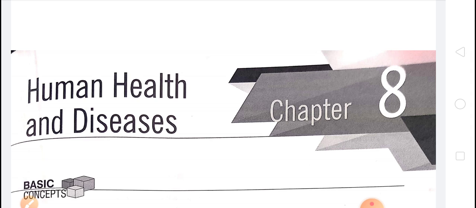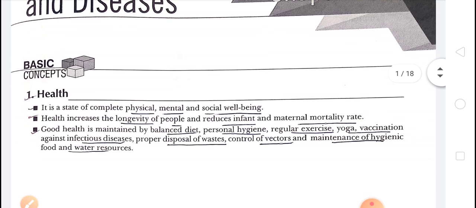Like if the body organs or organ systems do not work properly, they are not coordinated with each other, that causes disease. Disease can be caused by pathogens as well as intrinsic factors. Okay, so both cases are responsible for disease. So in this chapter, children, we will discuss health and disease. Okay, start. See here, first of all, the definition.